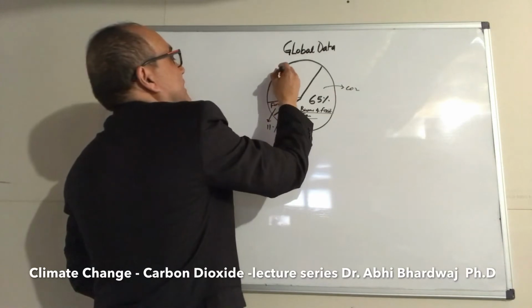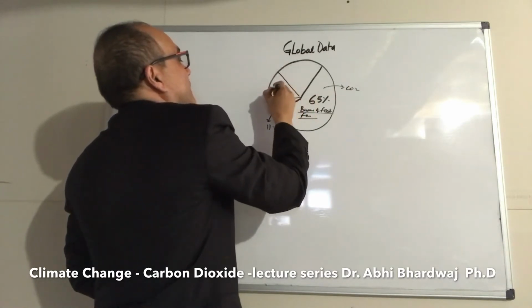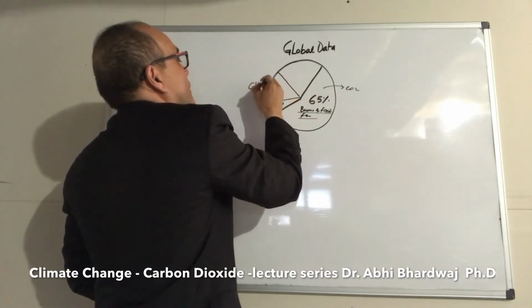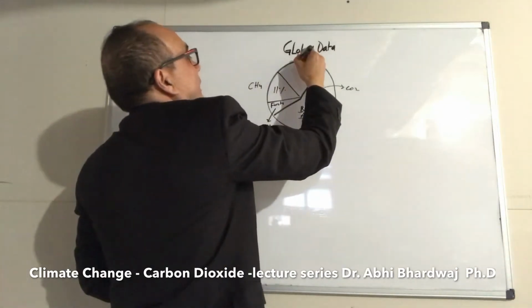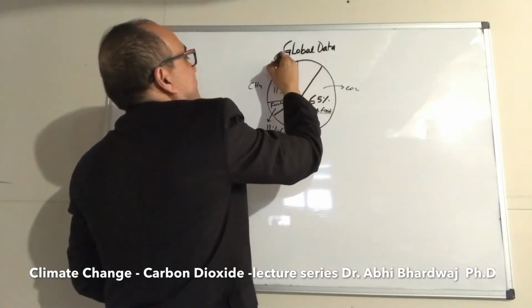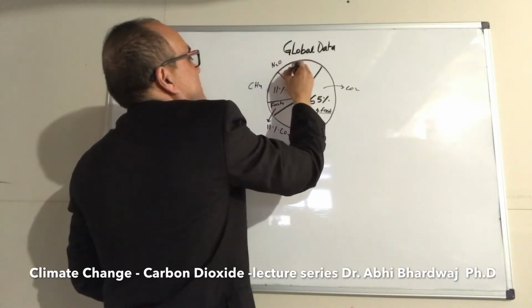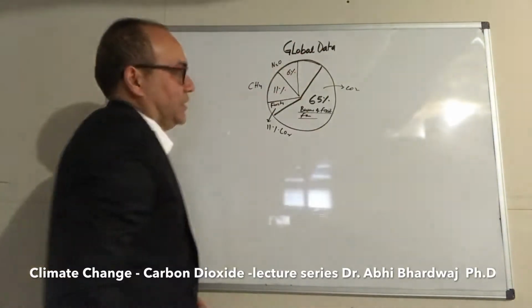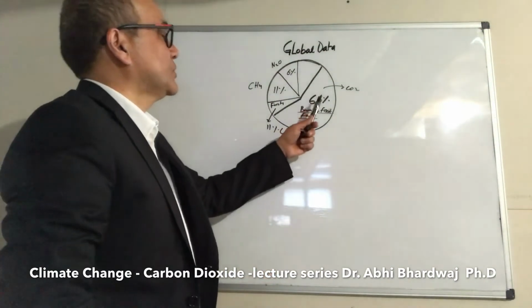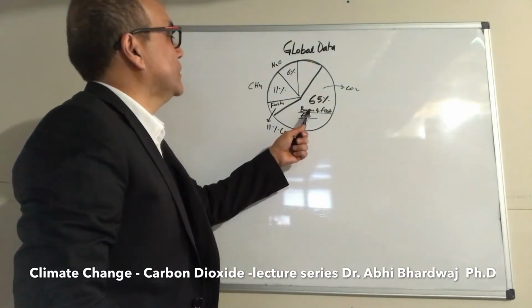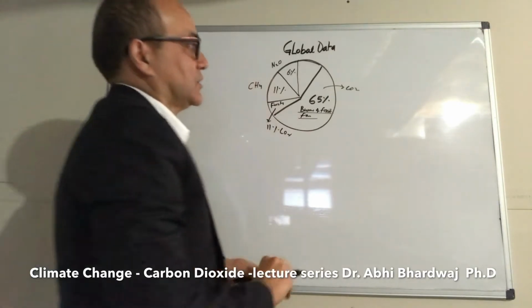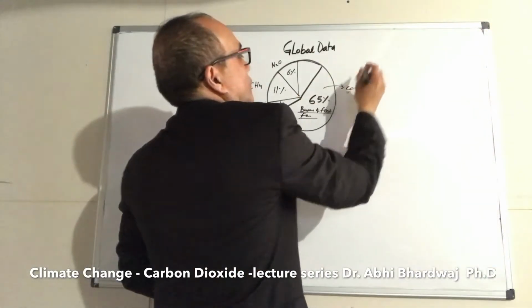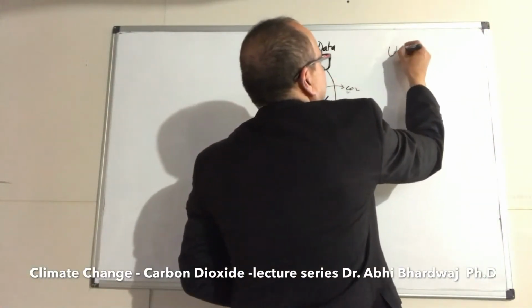Then we have methane gas. Methane is CH4, and this is about 11%. And then we have nitrous oxide, which is about 6%, and the rest sits here. So the major contribution is from burning of fossil fuel, and then the rest is forestry for CO2, and that is going to be our discussion today about CO2. But let's see US data now.